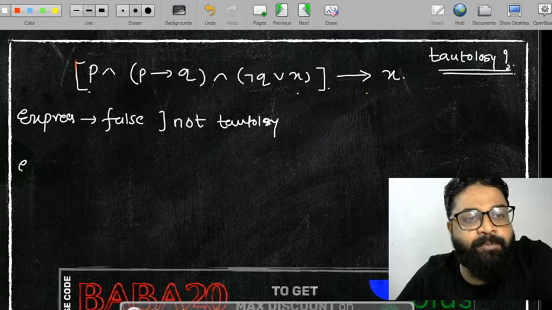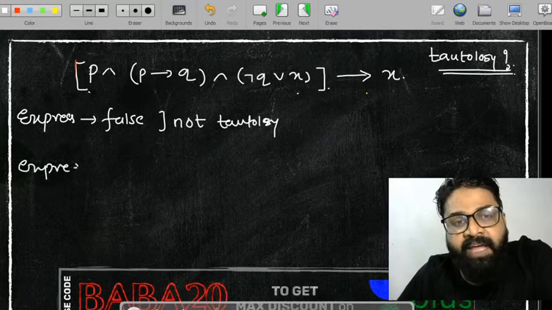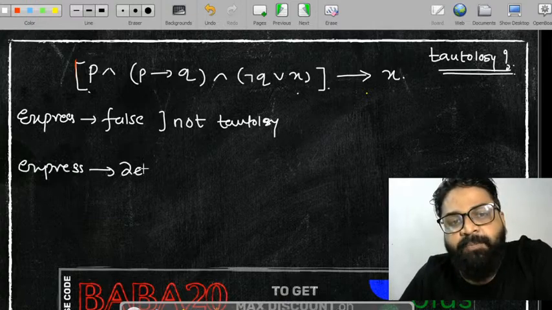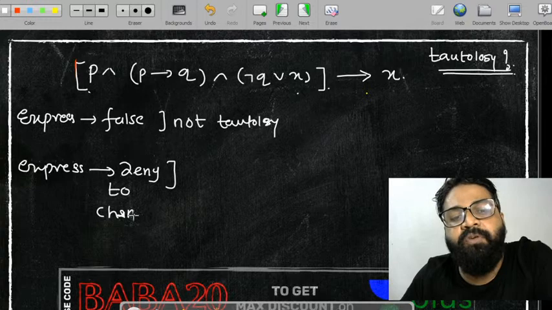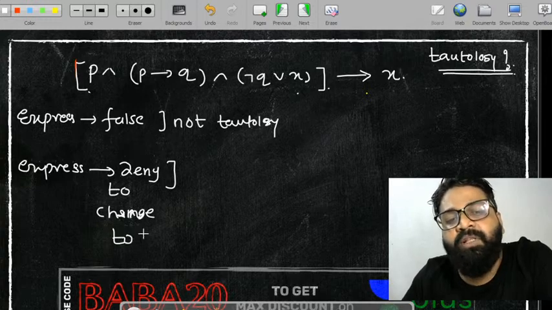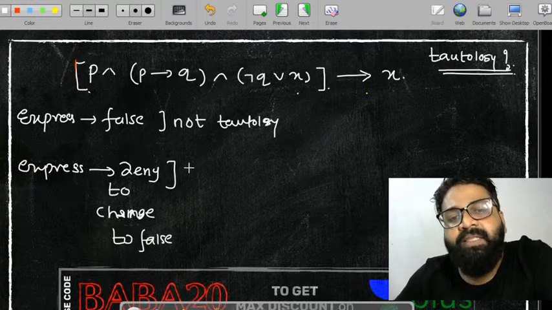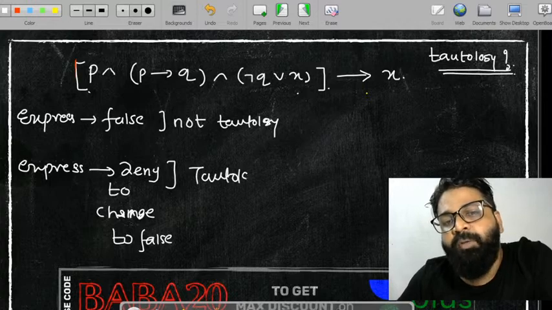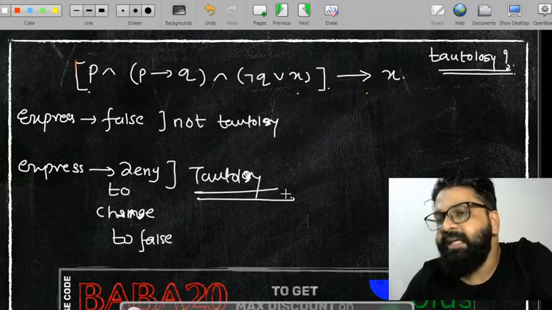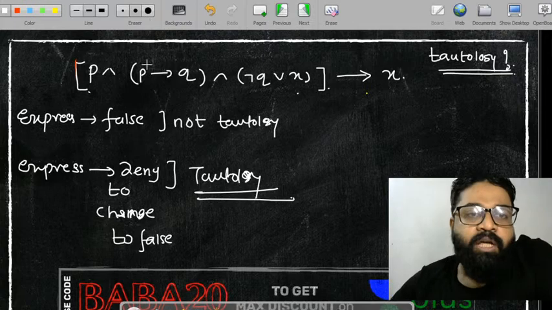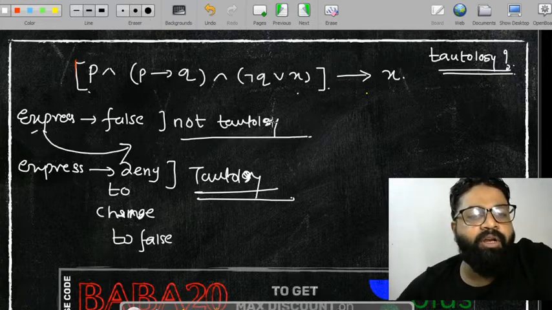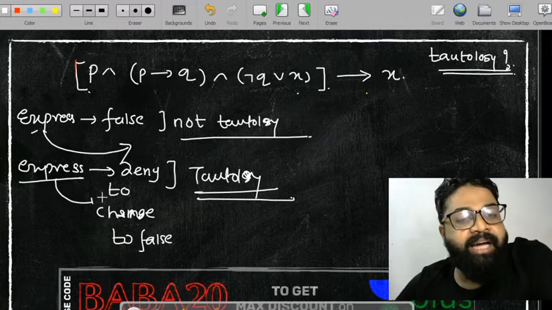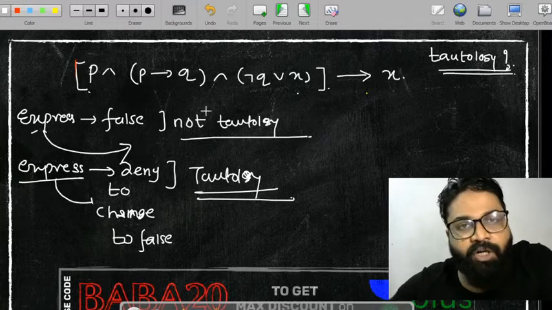But if this expression denies being changed to false, then I can say that this statement is a tautology. So if the expression is convertible to false, it's not a tautology. If the expression denies being changed to false, it's a tautology.